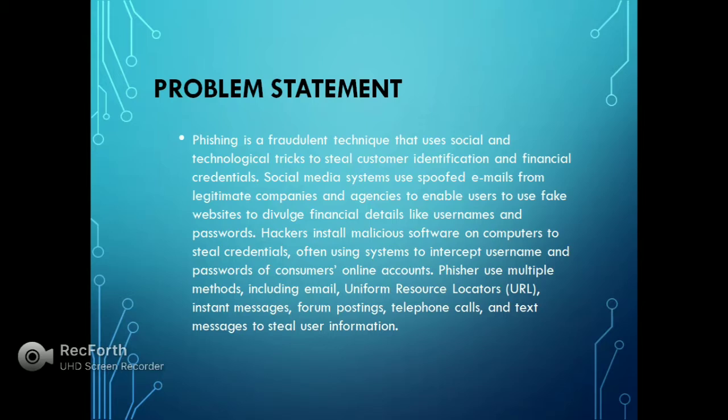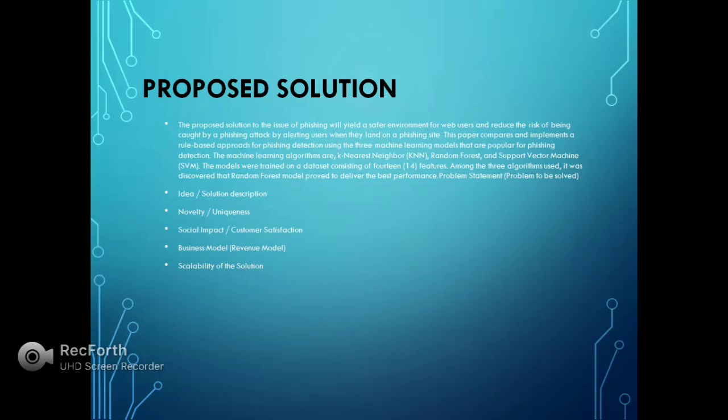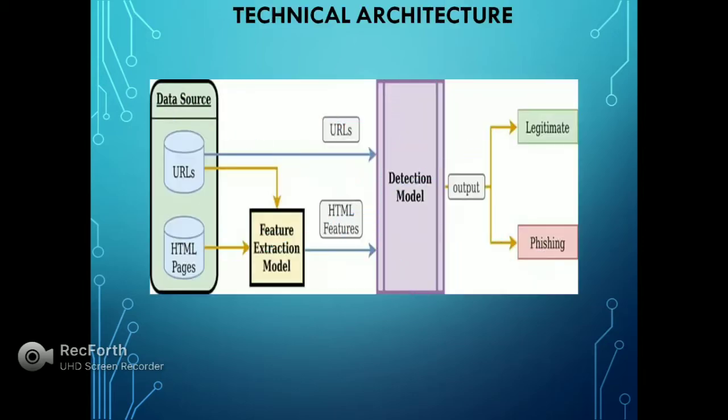The phishers attack, so we propose a solution. The proposed solution is scalable, reliable, and has social impact. The proposed solution is a phishing environment that uses multiple machine learning models to find fraudulent URLs or phishing websites. This is scalable: a number of users can use it at the same time.